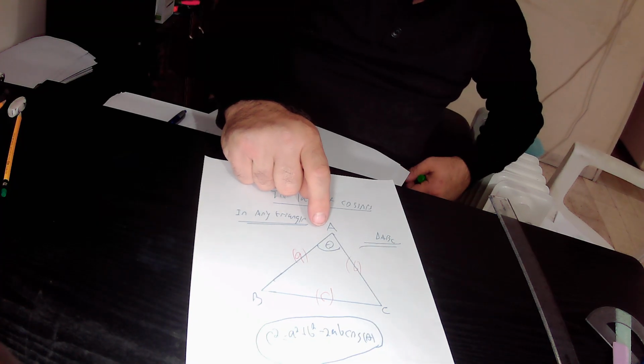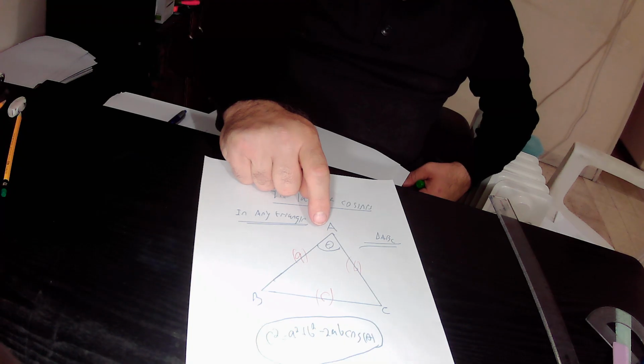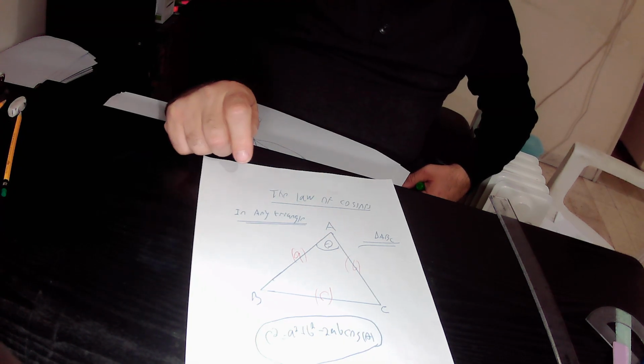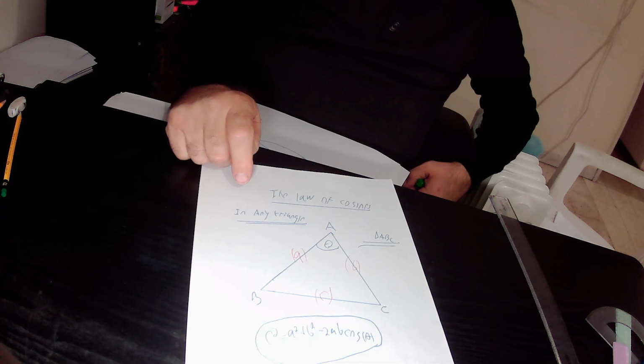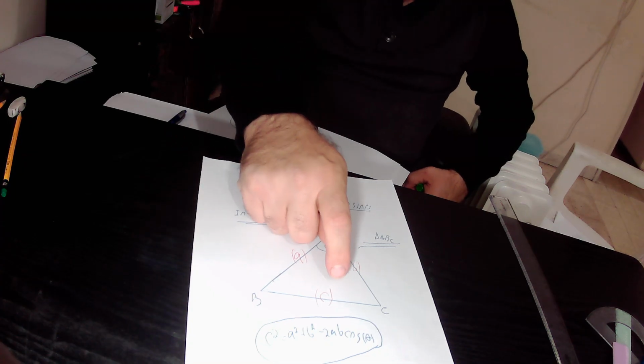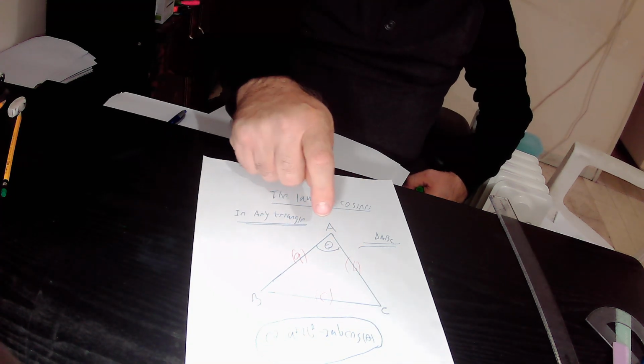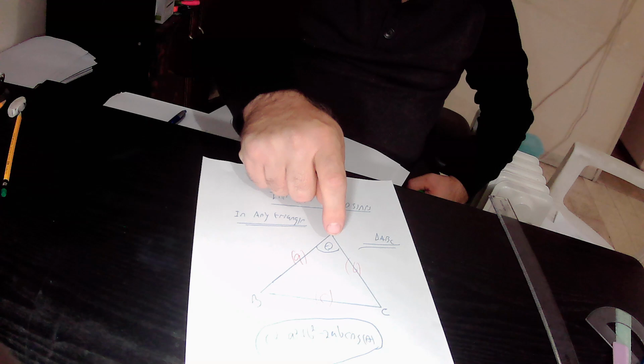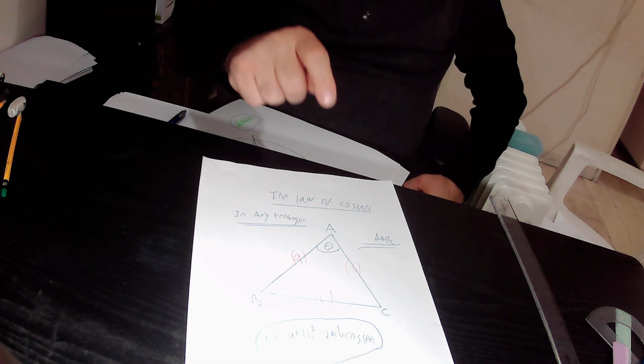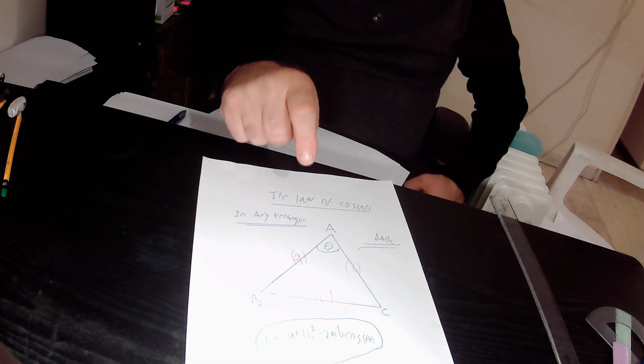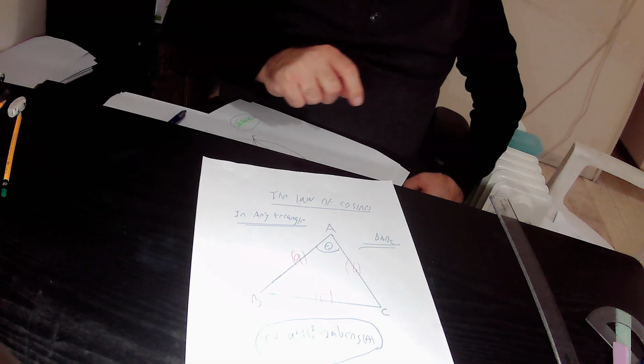This is angle BAC. This equals theta degrees in its size according to our definition. According to the law of cosines, the following equation is true. C squared equals A squared plus B squared minus 2 times A times B times cosine theta. Again, C squared equals A squared plus B squared minus 2 times A times B times cosine theta.